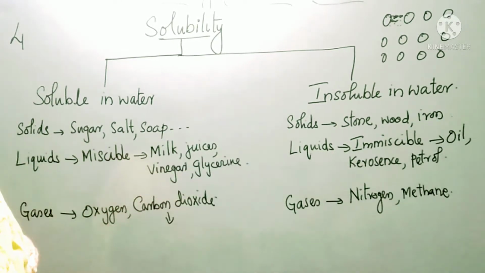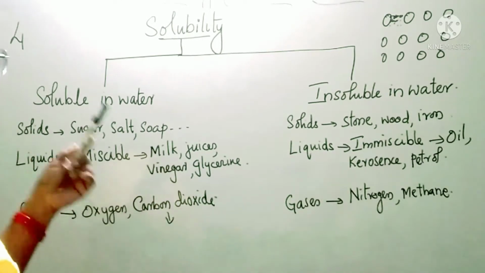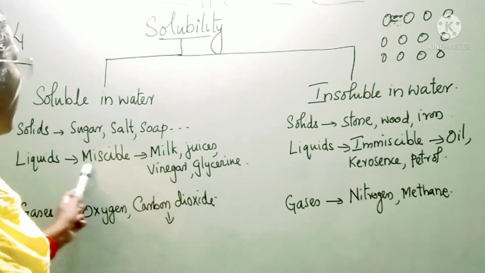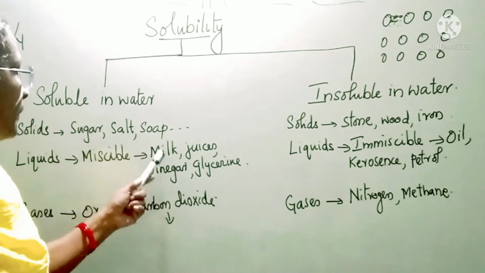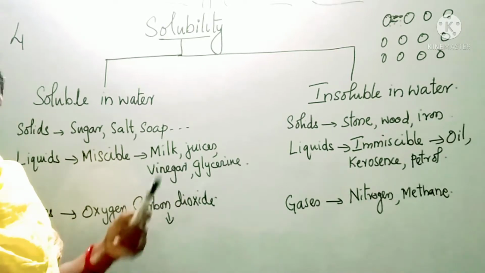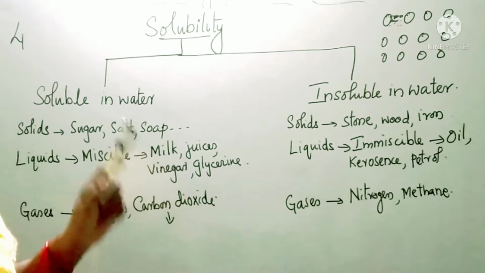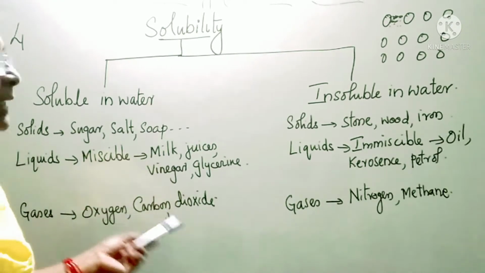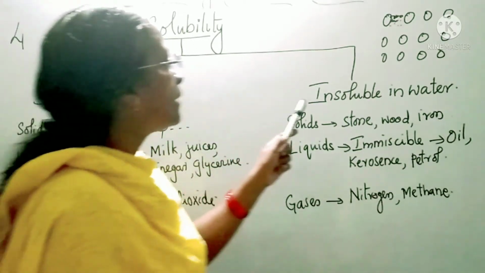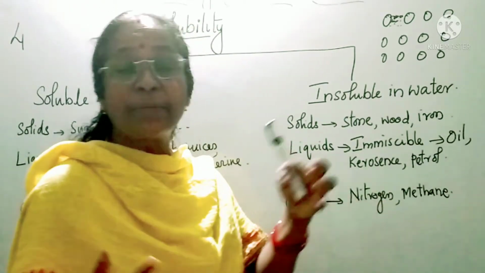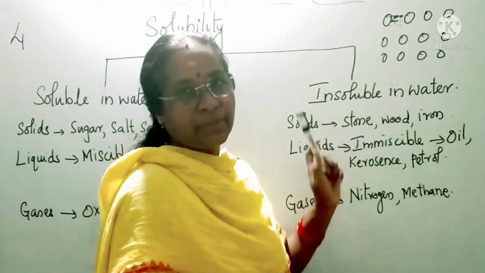Liquids which are soluble in water are called miscible liquids: milk, juices, vinegar, glycerin. Gases which are soluble in water are oxygen and carbon dioxide. Things which do not mix completely with water are called insoluble substances.